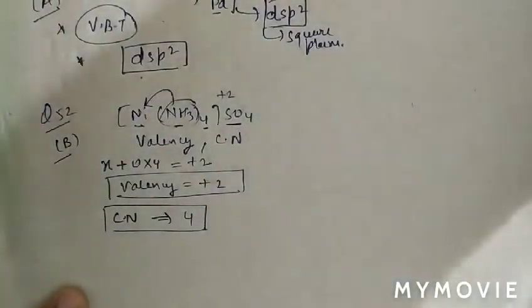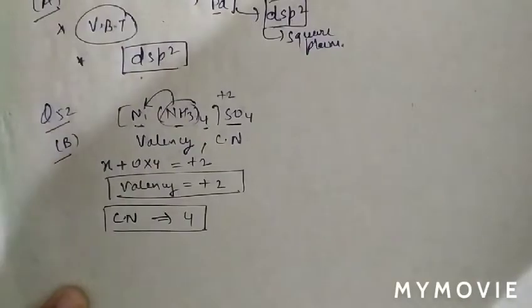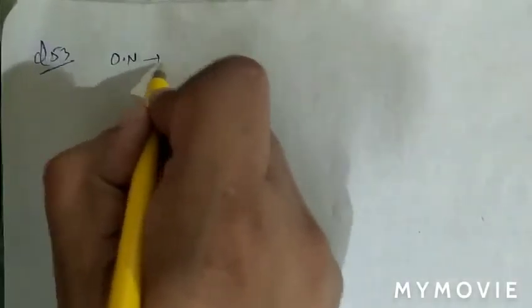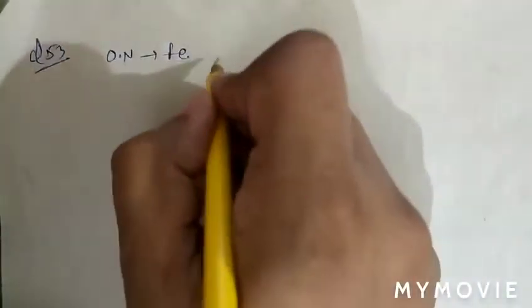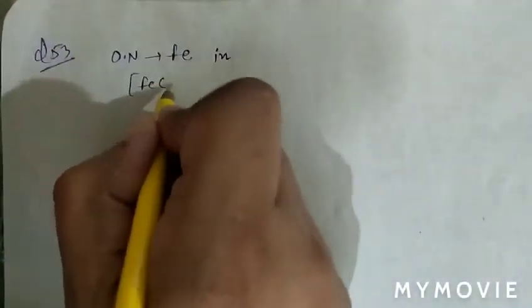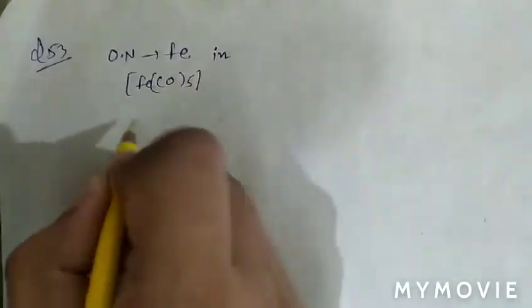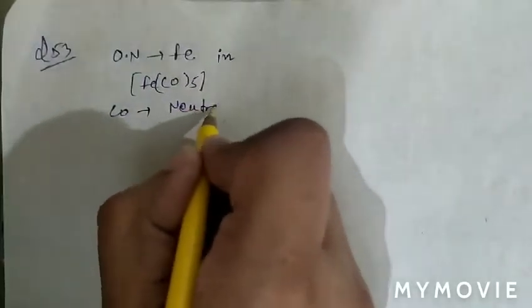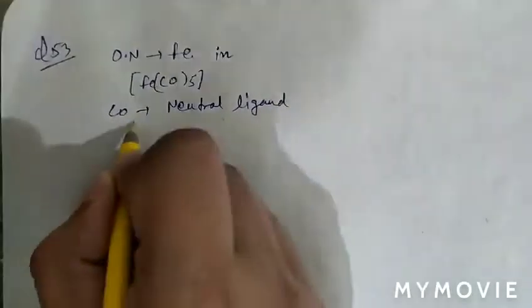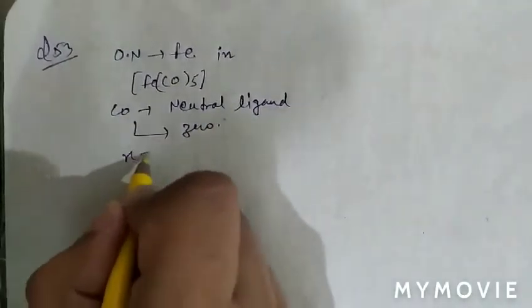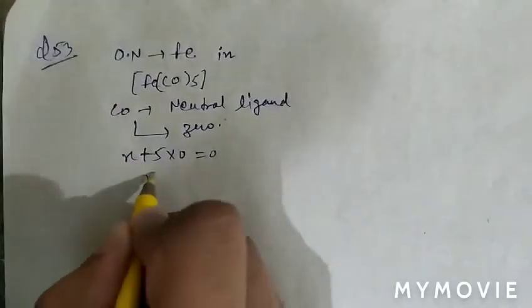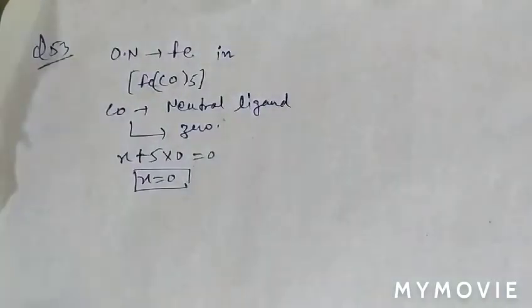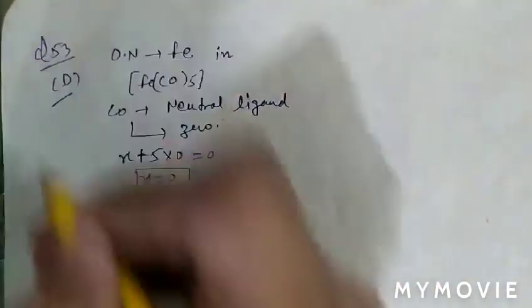See question number 53. What is given there? What is the oxidation number of iron in the complex Fe(CO)5? As CO is a neutral ligand, the charge on CO will be 0. So we can say x plus 5 into 0 will be equal to 0. The oxidation state of iron will be 0. So question number 53, option D is correct.